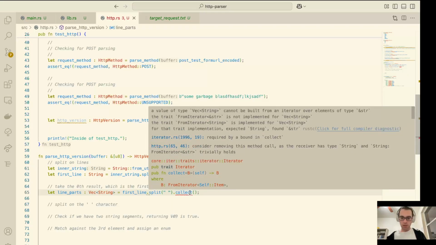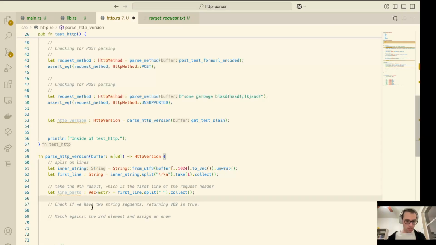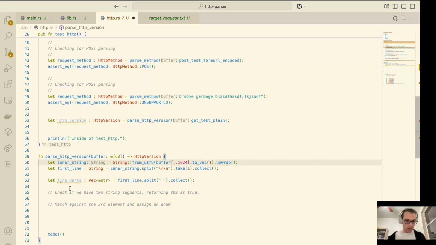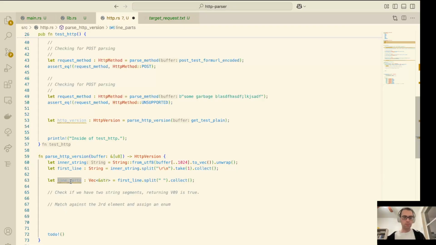All right, fine. References. Cool. I think that's fine. We're going to go with this, and we're going to delete that as we go. So we have our line parts. I don't like that name, but for the moment, let's go with that.